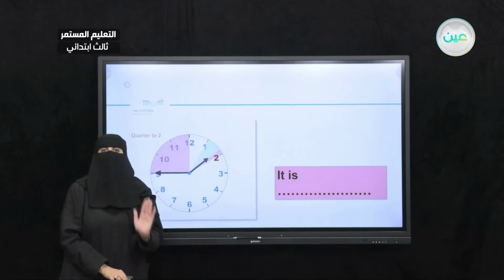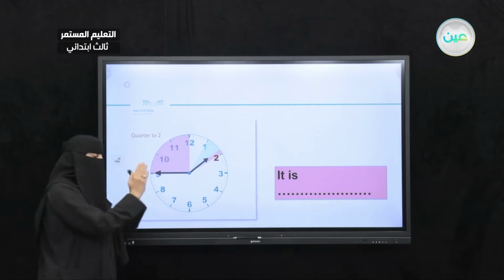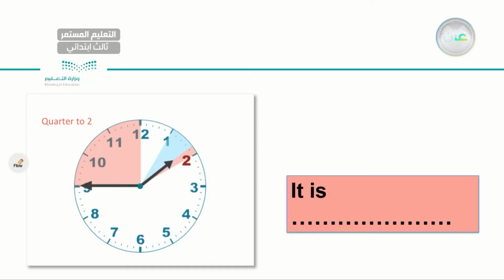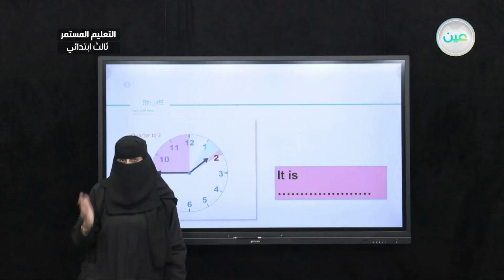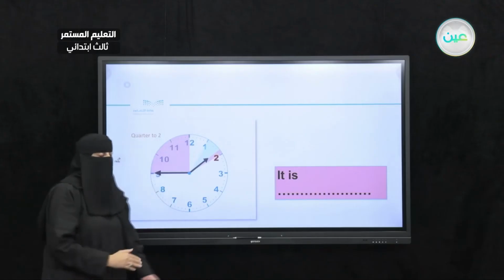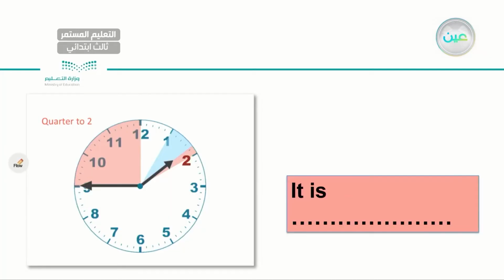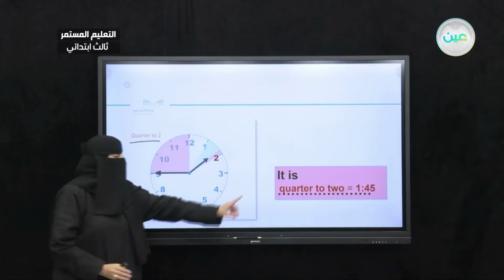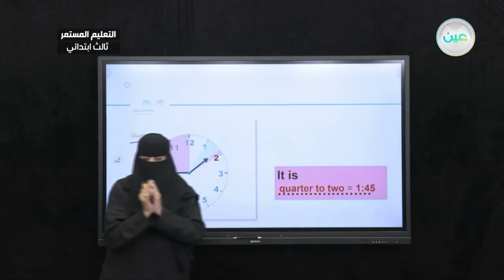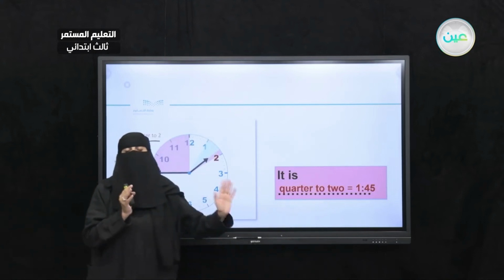Now, how about this one? It's still a quarter now, but look at the quarter, or where is it placed? For the previous one, we say it's 1:15, right? But for this one, it's not the same. As you can see here, it's 1:45. So what's our answer? It is 1:45. Okay, so this is very important.